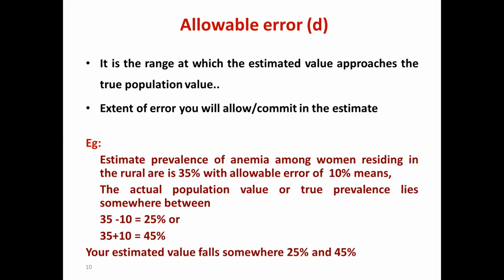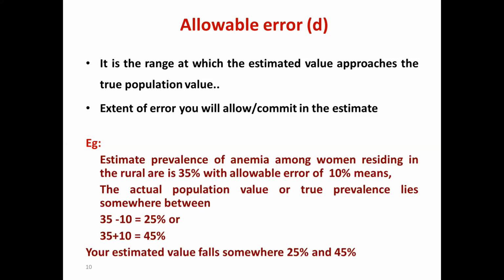I am going to commit to that variation. What is the extent of variation I can allow in my study? I will do a study and tell the world I estimated this sample size, and with this sample size I am going to get some prevalence, and in that prevalence I allow this much error.